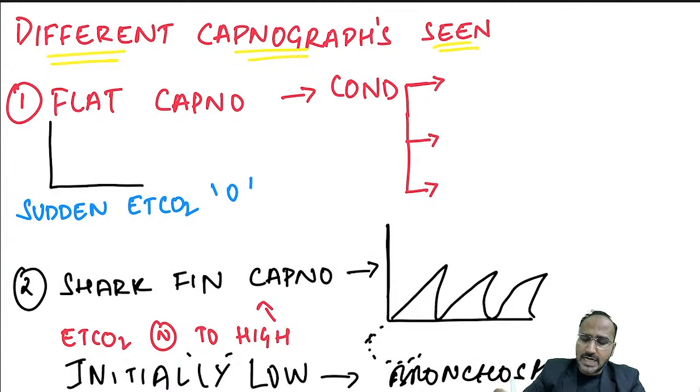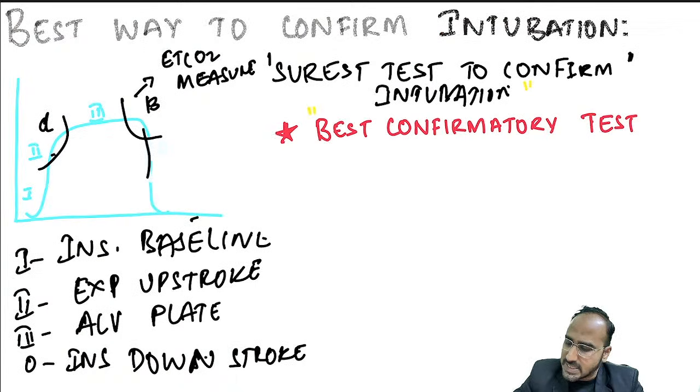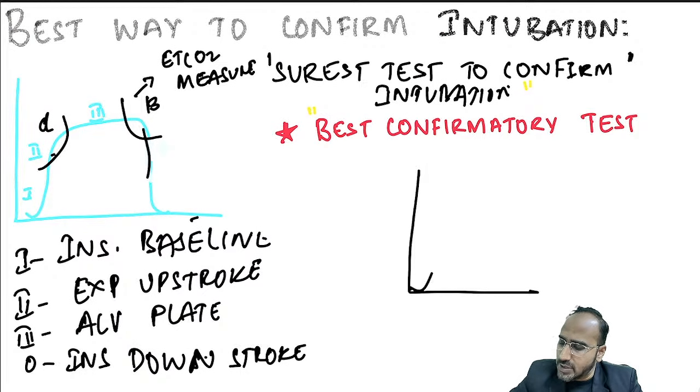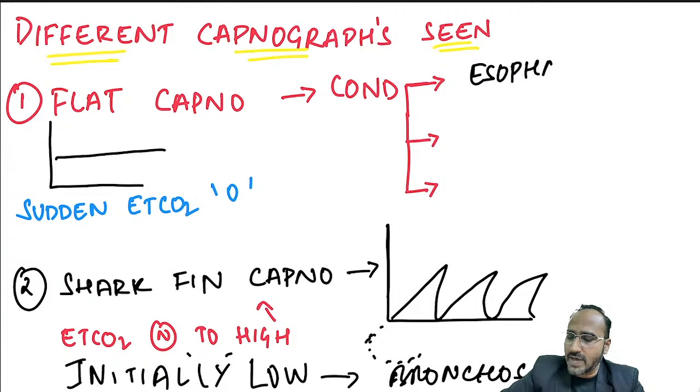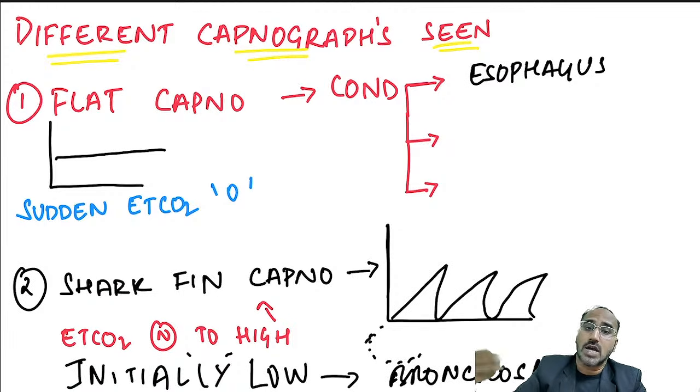Now, remember guys, first of all, you need to understand this. After intubation, normally you have to see this kind of capnograph. This is normal. But after intubation, if you see a flat capnograph like this, what does it indicate? A flat line indicates you are in the esophagus, esophageal intubation, or sometimes you might be in the trachea, you might see a flat line.